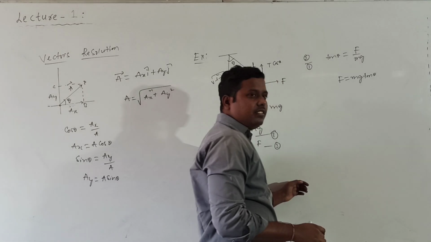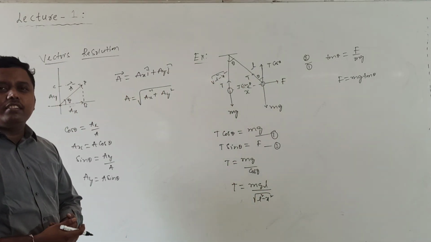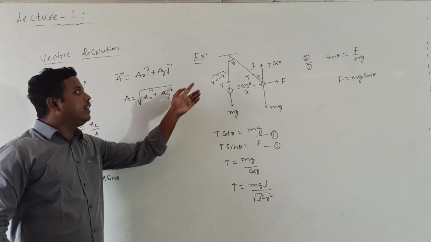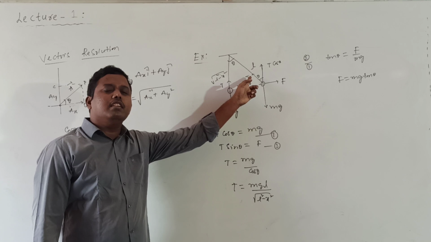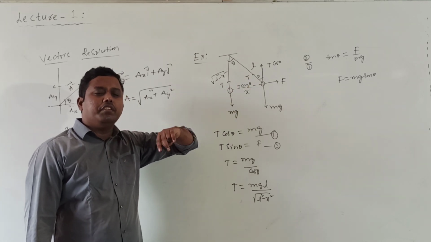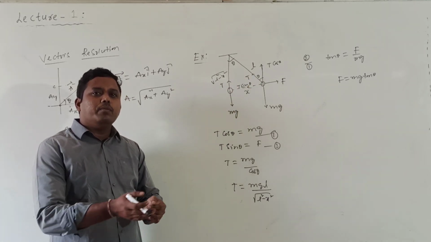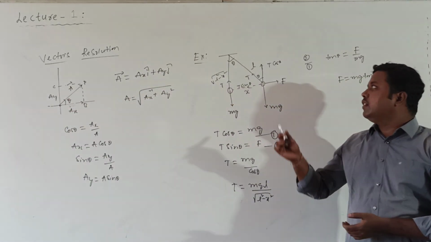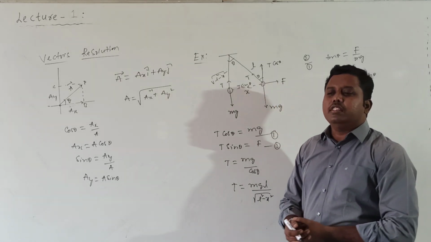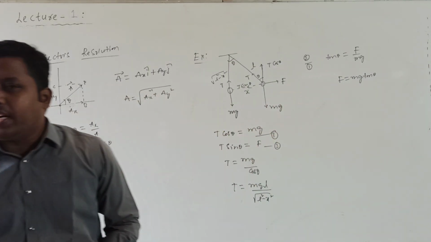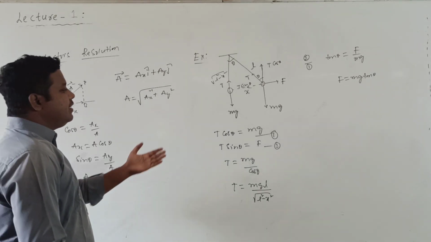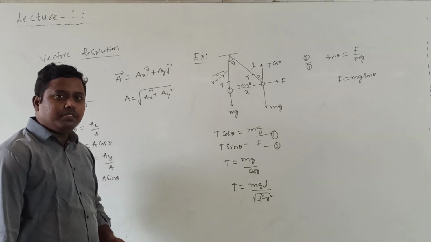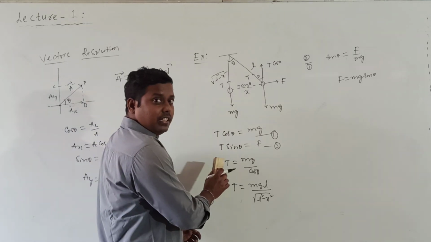Regarding this, we can discuss it further in later classes. Here I just want to show an example of how to resolve a vector. Which is the vector? Here we resolve the tension. Tension is resolved into how many components? Two components which are mutually perpendicular. Such components are called rectangular components. So one is T cos theta and the other is T sin theta. Understood now? This is the example for resolution of vectors. In this example we can also calculate the tension value by using equations 1 and 2. I think this example is understood now.